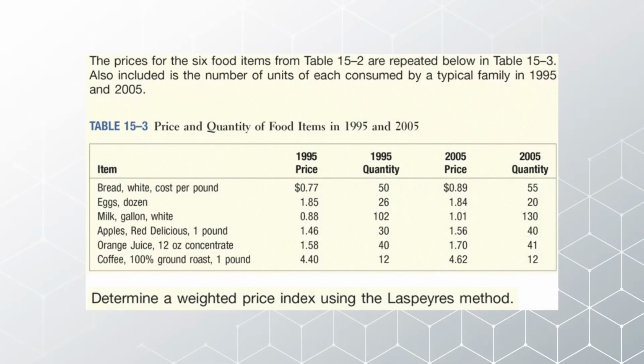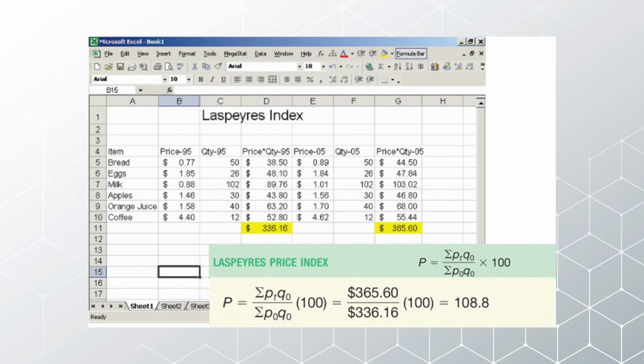When we compute it in a spreadsheet, the items are bread, eggs, milk, apples, oranges and coffee. We have the prices and quantities of the old year, and if we multiply these, we get the total, which is sigma P0 Q0. Afterwards, for the new year after 10 years, the prices and quantities are in this format, and then we take the total.